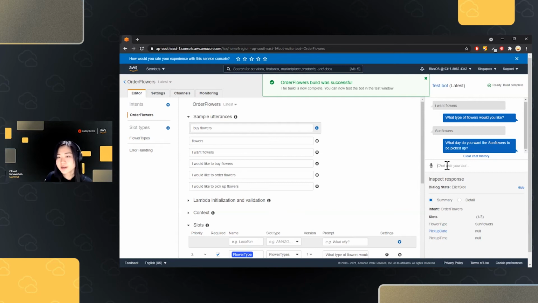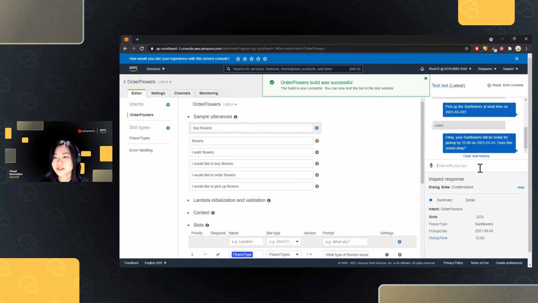What day? And here I could already say, let's say, next month. The thing about the Amazon Lex chatbot is that it has natural language processing. So if I say next month, next week, tomorrow, the day after tomorrow, it's going to be able to receive that and translate that to an actual value. In this case, my pickup date was set to June 30. And I could essentially say that I wanted it to be picked up at noontime. This is just testing how powerful the NLP is. It already detected that the pickup time is 12 p.m.